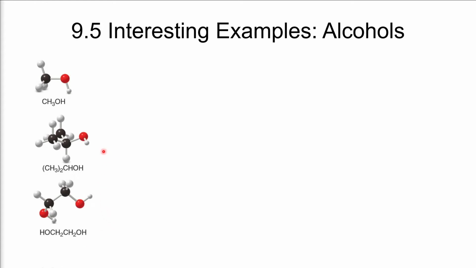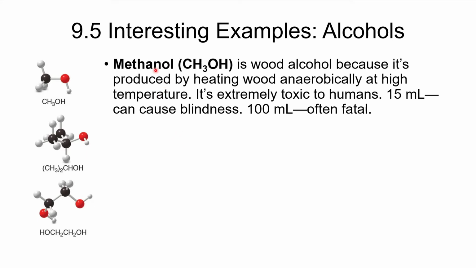All right, in Chapter 9, Section 5, we want to look at interesting examples of alcohols, ethers, and epoxides. We're going to start with alcohols, and the first one is the simplest alcohol, methanol. Methanol is called wood alcohol because it's produced by heating wood at a very high temperature without any oxygen present. And when you do, you'll produce that methanol.